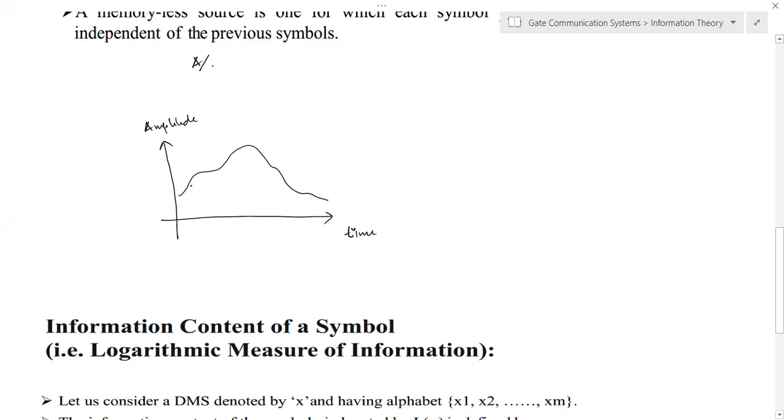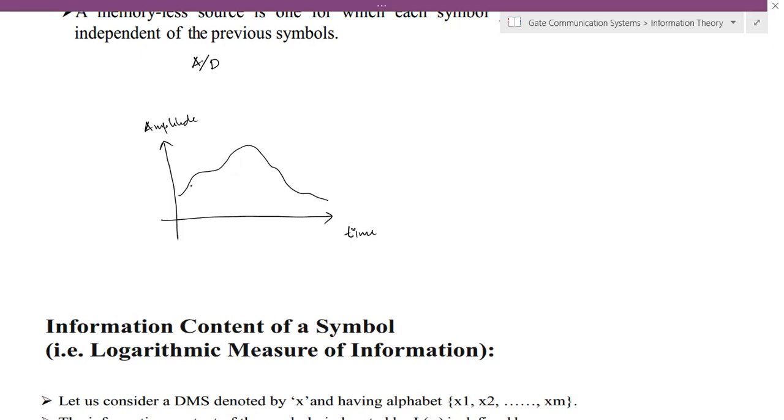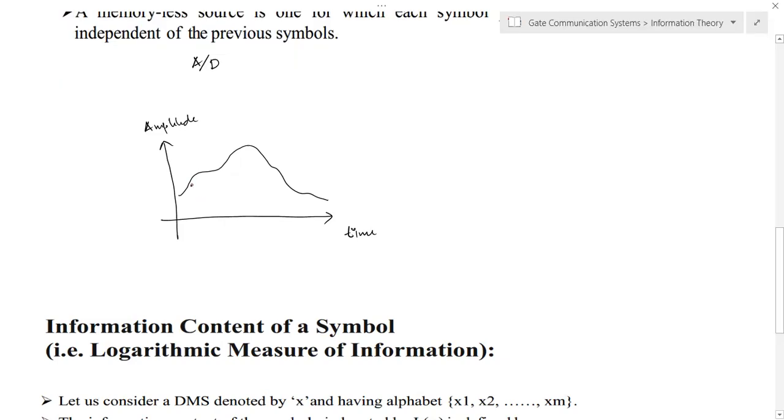And for a digital communication system, we need to perform analog to digital conversion. So we will sample this sequence at some intervals. Assume that these are the sampling instants.